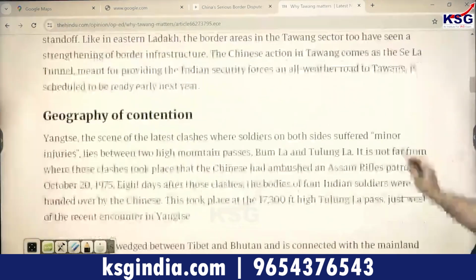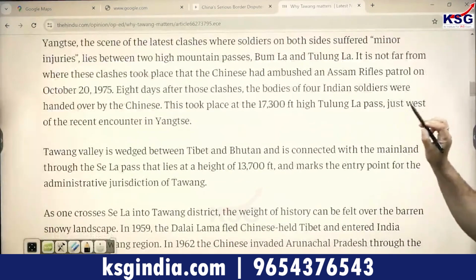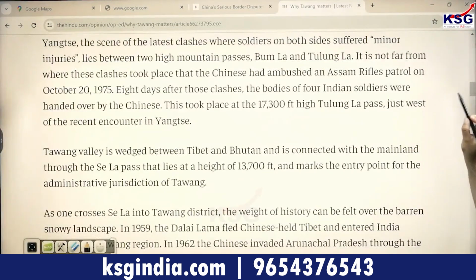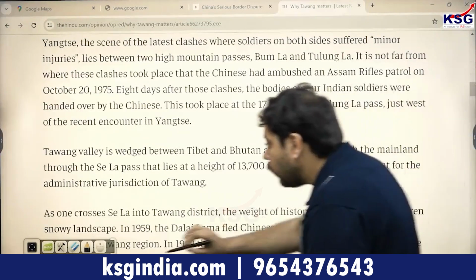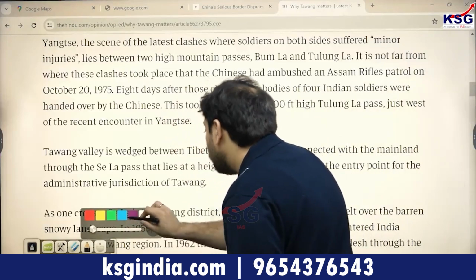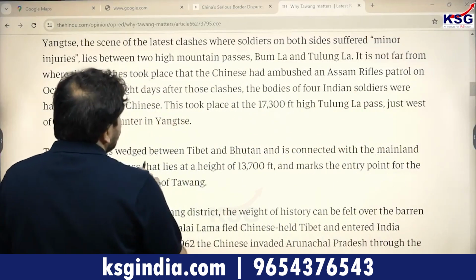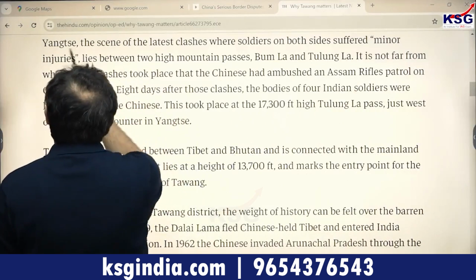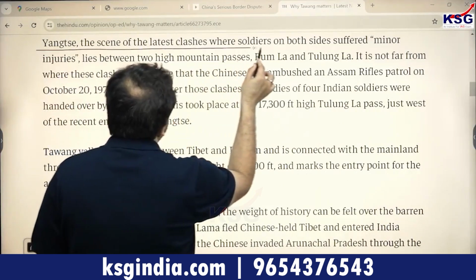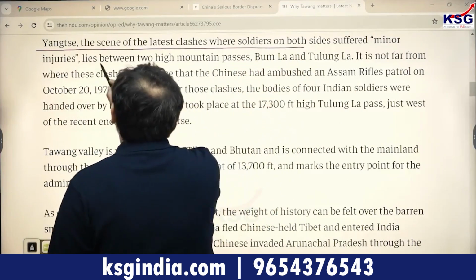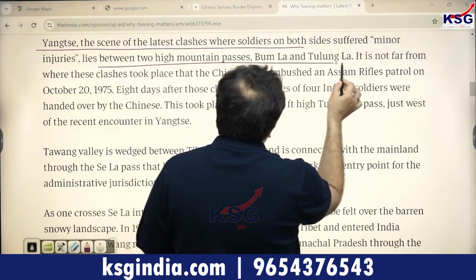Okay, take a look at this. Yangtze, the scene of the latest clashes where soldiers on both sides suffered minor injuries, lies between two high mountain passes, Bumla and Tulungla. Now, I'm going to identify this for your prelims examination, please, class. Just take a look at this, at the Yangtze between two high mountain passes, that is Bumla and Tulungla.